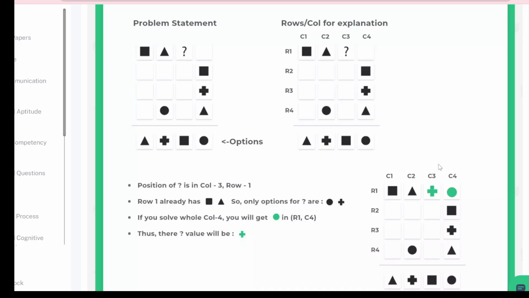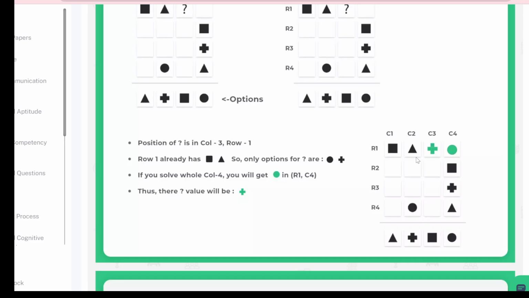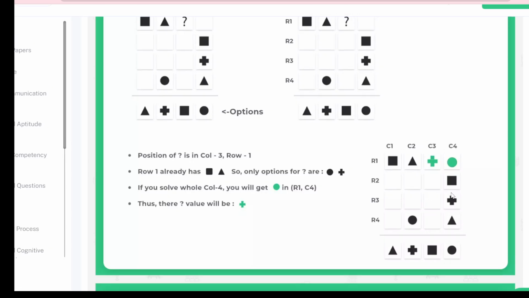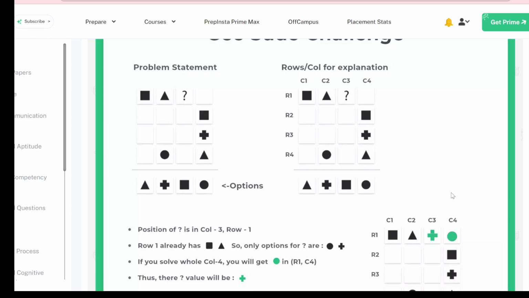The plus symbol, so we will write plus here. So you can see, you have to fill one column and see the pattern of which symbol should be there, and this type of question. So you have to practice this, guys, because in that time, in 6 minutes, you have to do as many levels as you can.